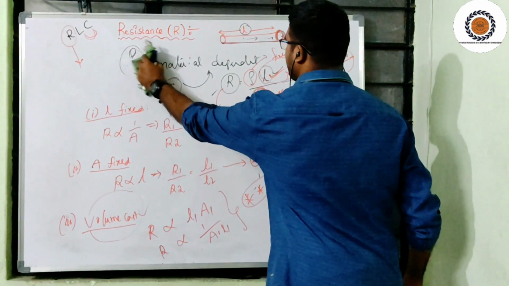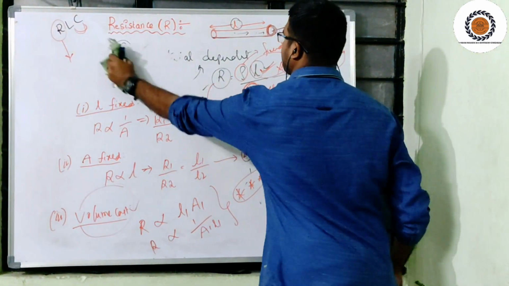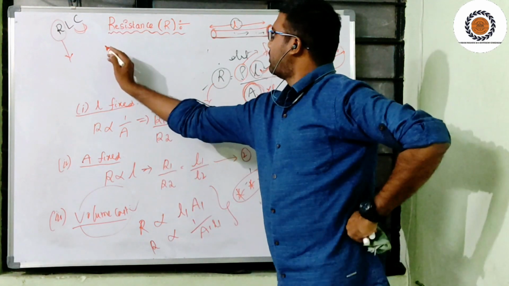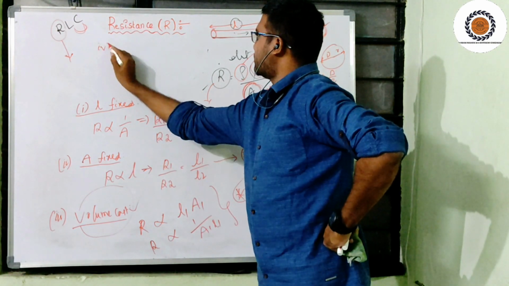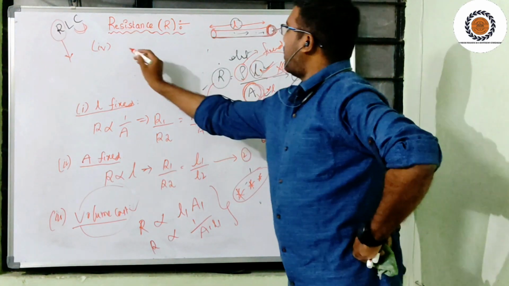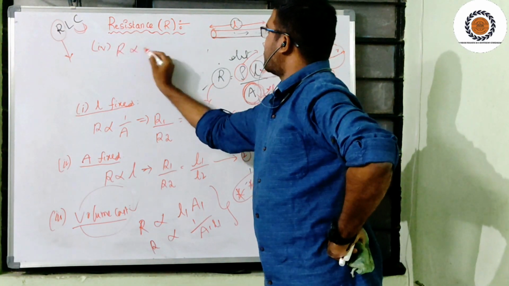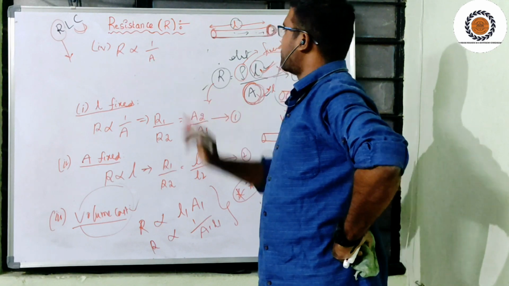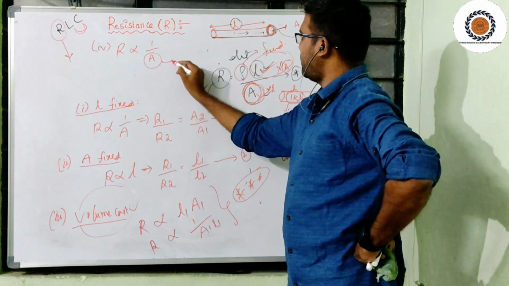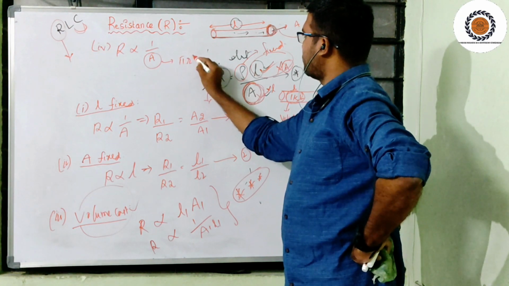I am writing the fourth condition here. Please look at this. R is inversely proportional to the area of cross section. That means this area of cross section is πr².